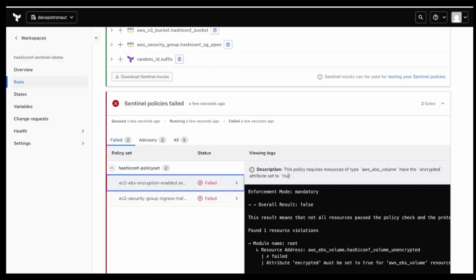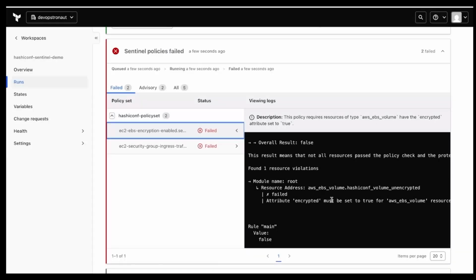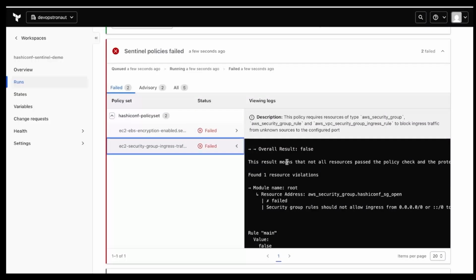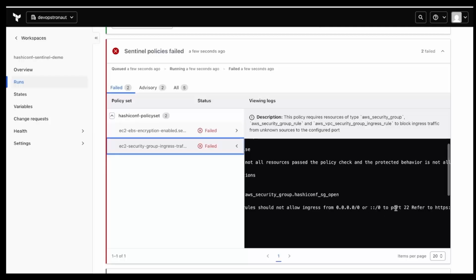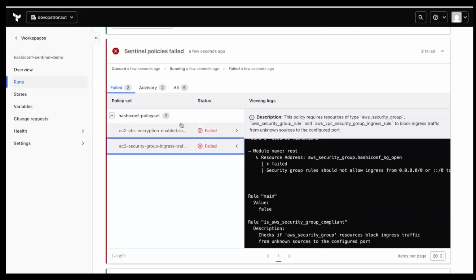If you click one of the policies, it will show why it failed and what enforcement mode we have given, because here we have given mandatory enforcement. That's why it failed, and here you can see the reasons as well. In the same way, you can see the other policy as well. So why did this policy fail? Here we have given security group rules as 0.0.0.0/0 for port 22. That's why it failed.